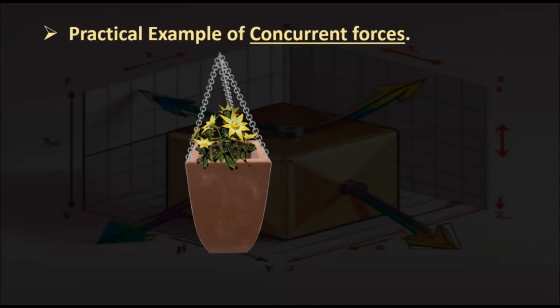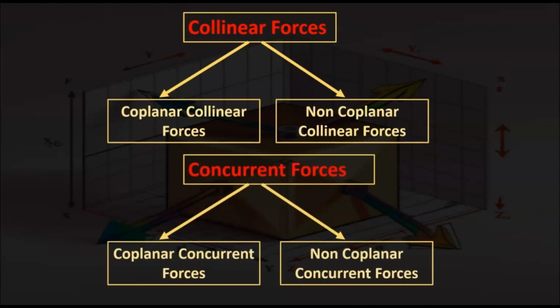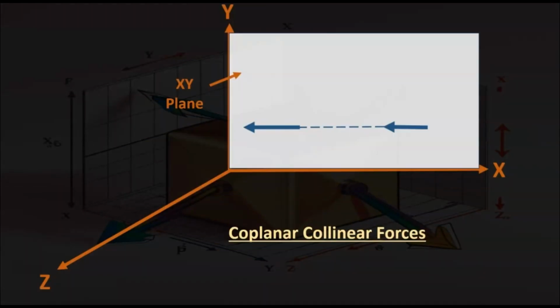Let's look at the practical example of concurrent forces. The most common example is a hanging float, where the forces acting on the chains are examples of concurrent forces. The collinear forces are classified into coplanar collinear forces and non-coplanar collinear forces. Concurrent forces are also classified into coplanar concurrent forces and non-coplanar concurrent forces.